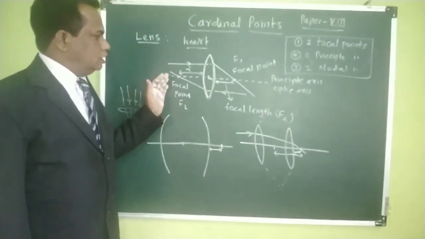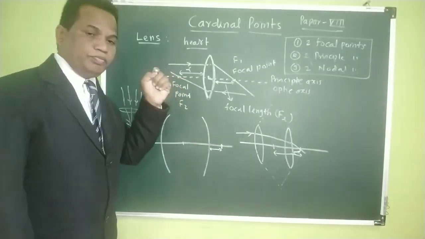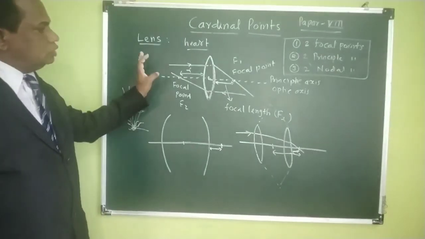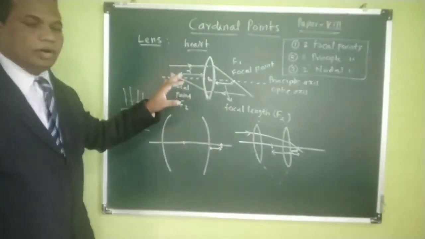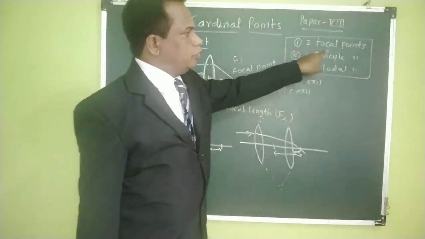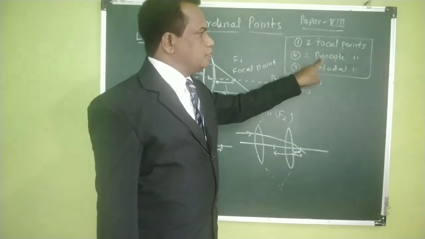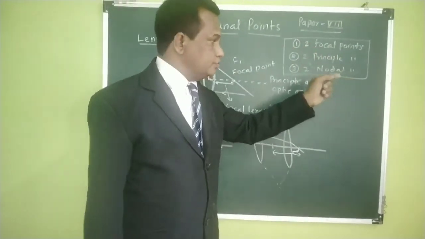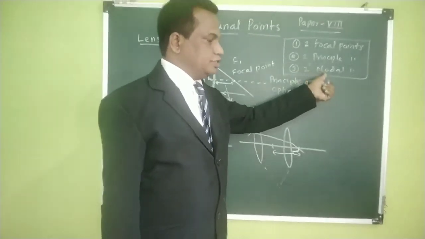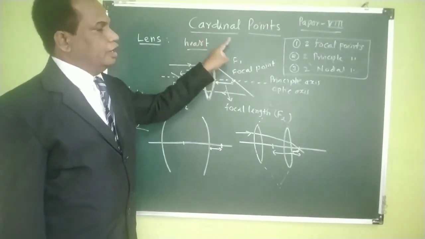We can draw the image of a point as well as a big object. So to produce the image of an object correctly, we need to study the two focal points and two focal planes, two principal points and two principal planes, two nodal points and two nodal planes. Those all points are called the cardinal points.